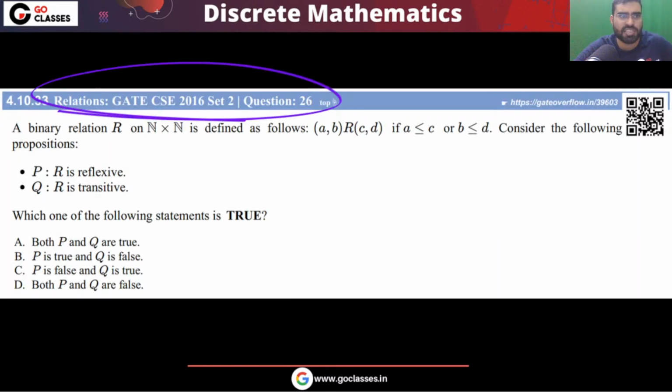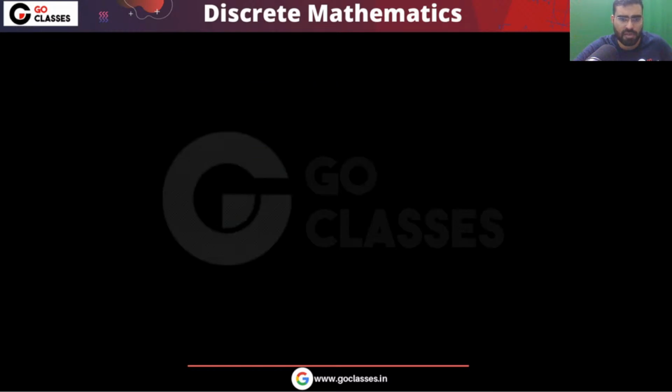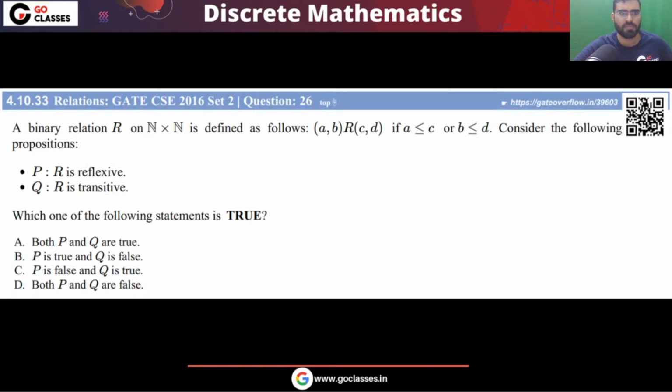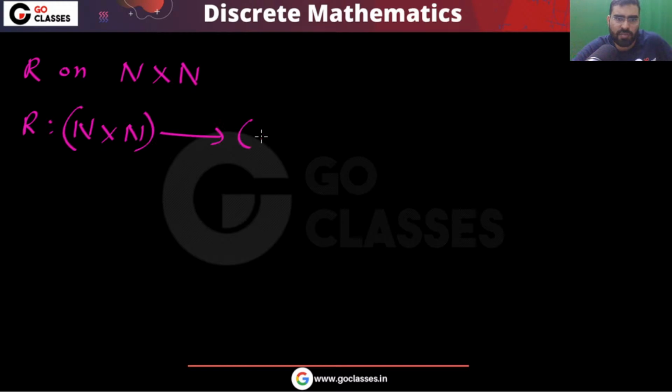This is a GATE 2016 question. Can you tell me what the base set is before you solve it? You have a binary relation R on N cross N. It simply means that elements of N cross N will be related to elements of N cross N. It means R is a subset of (N cross N) whole square.